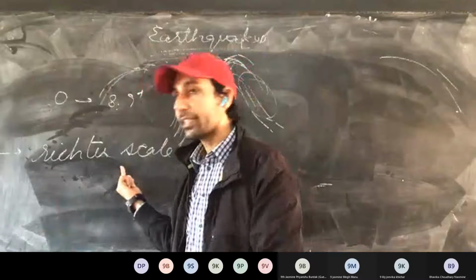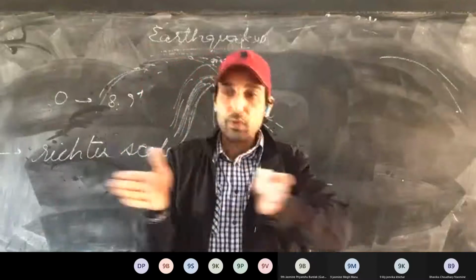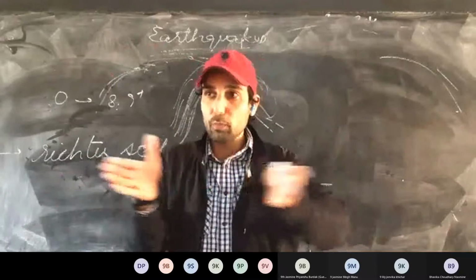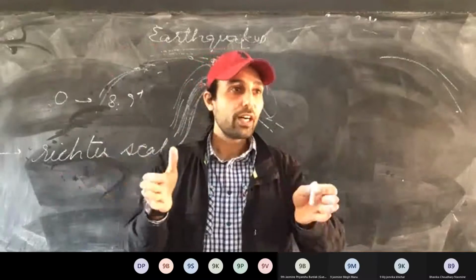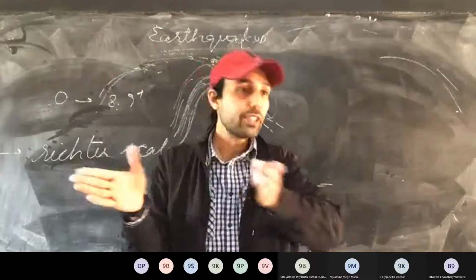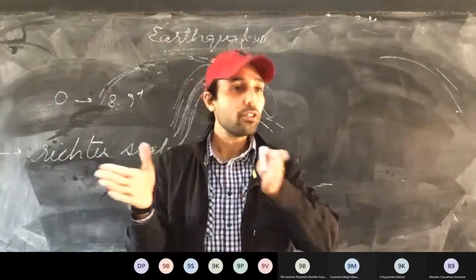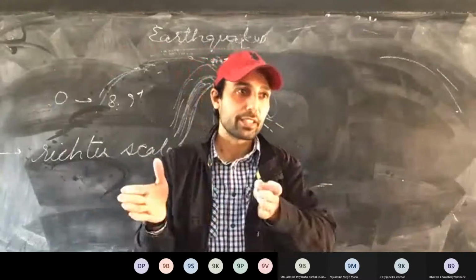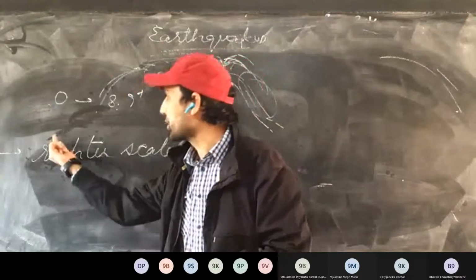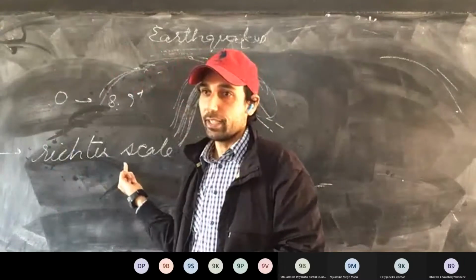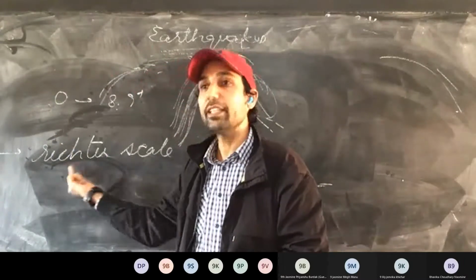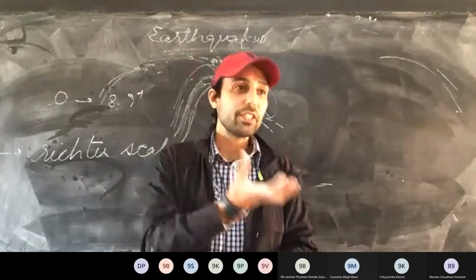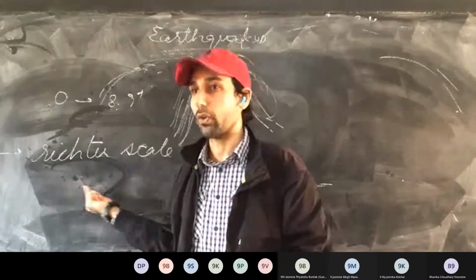See here, a logarithmic scale: how the motion of the earth takes place during an earthquake, how severe the earthquake is, how much the earth has been disturbed, what the motion of the earth is. That is measured on the Richter scale. A scientist named Richter gave this scale, and it is nothing but a logarithmic scale that measures the severity in terms of logs.